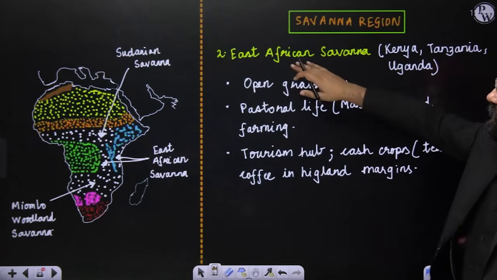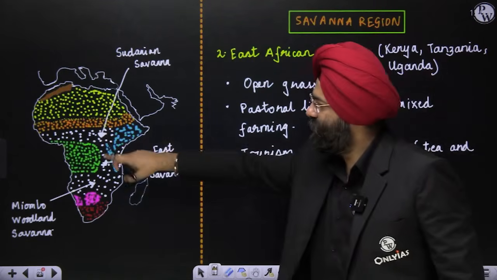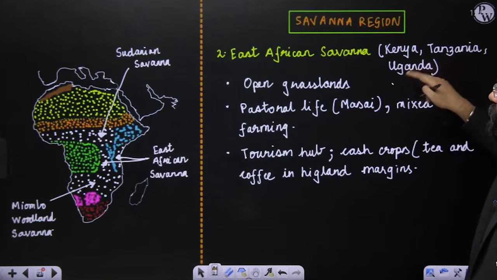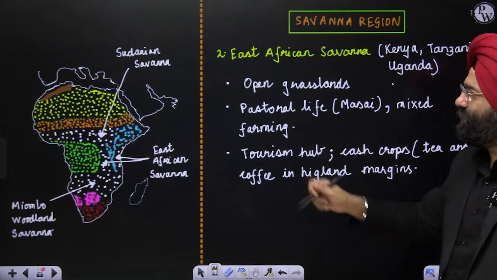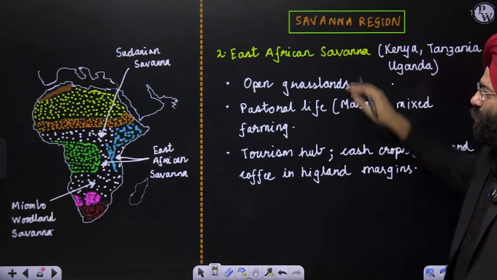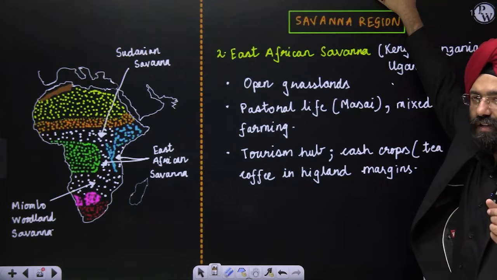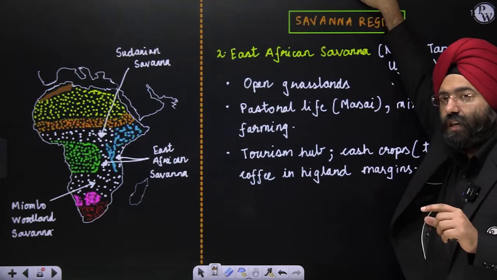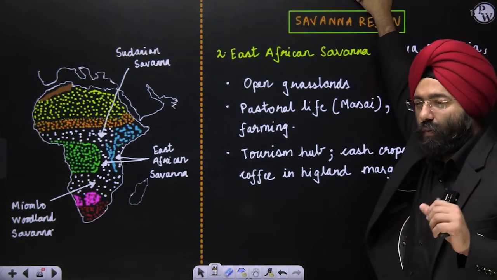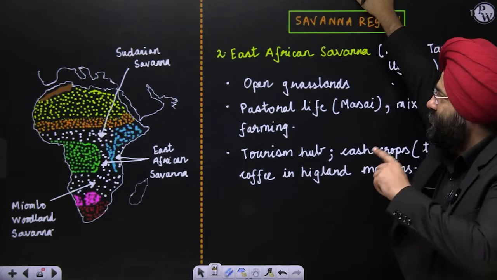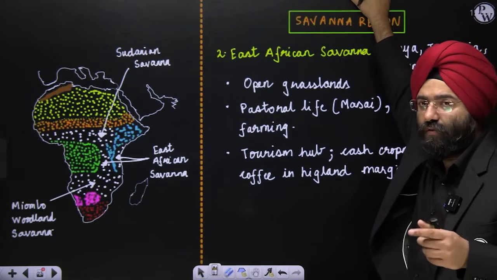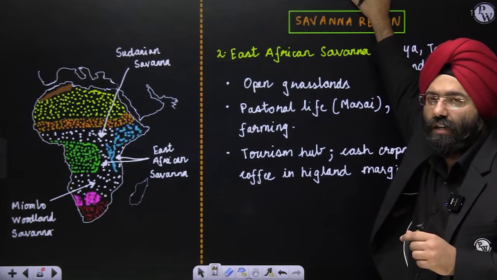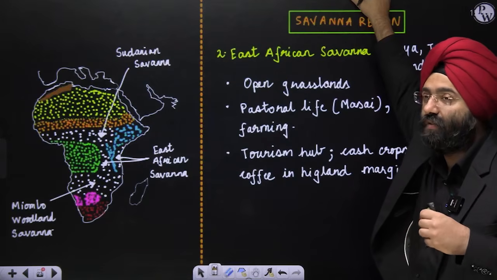Now comes the East African savanna, which I had mentioned in this region. So this is from the Kenya, Tanzania and Uganda region. These are open grasslands. Pastoral life over here; the Maasai tribe is present here. That is why rural tourism is very common here. A lot of people have been going to the East African savanna region, the Masai Mara region, which you would have often heard, for safaris or African safaris.